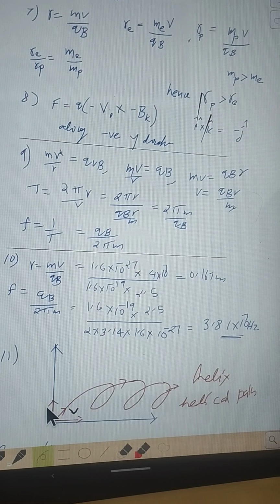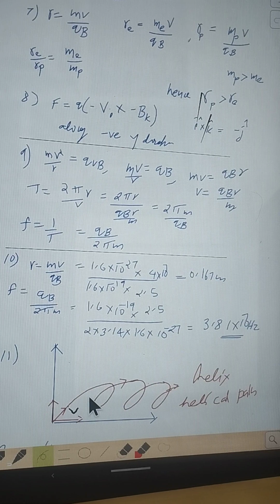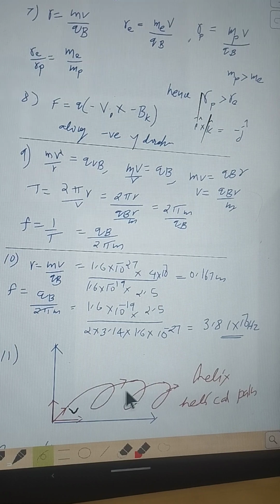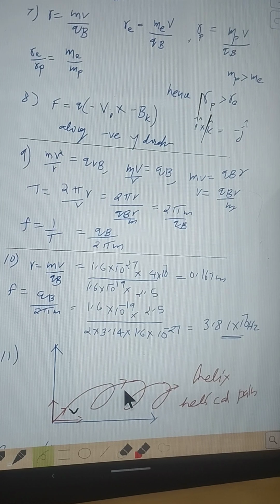So this perpendicular component of velocity will be affected by that magnetic force, and it will be acting perpendicular to this component, so that will tend to move along a circular path. At the same time, when the particle is trying to complete one circular path, the horizontal component of velocity is unaffected. So the horizontal component of velocity will take the particle along a horizontal direction, so it will become an elongated circle, meaning a helix.